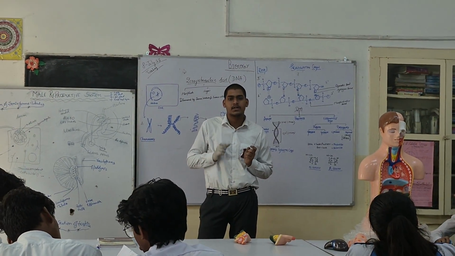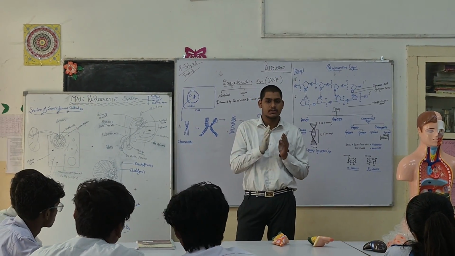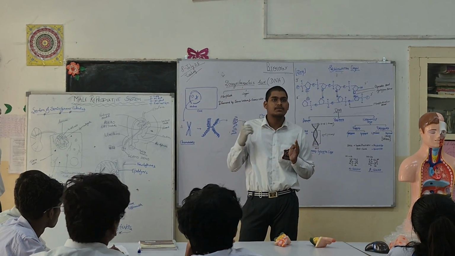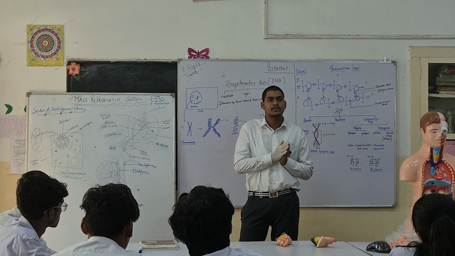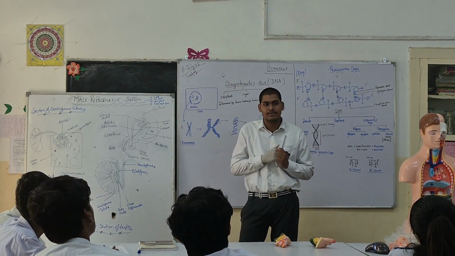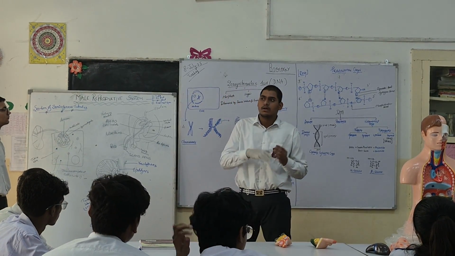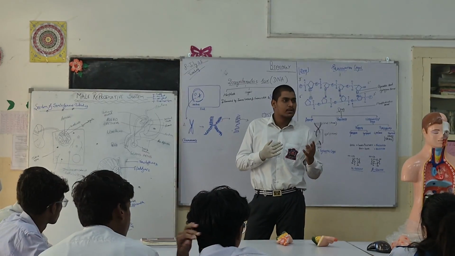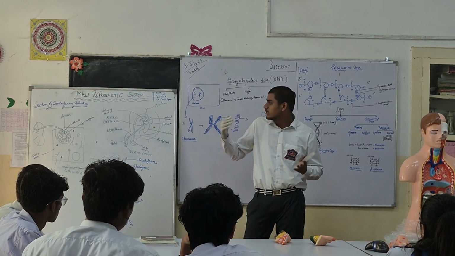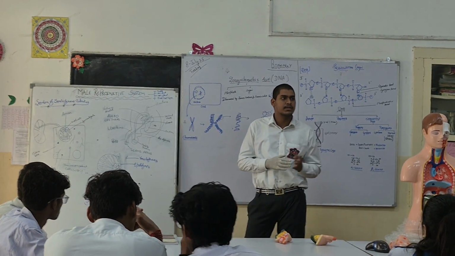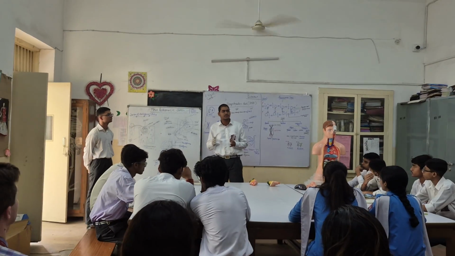Seminal plasma has a part of seminal vesicles in the ratio of 60 to 70%. Then the seminal vesicle gives the nourishment and the fructose level to the sperm. Then it goes to the prostate gland. In the prostate gland there is a calcium level which is given to the sperm.